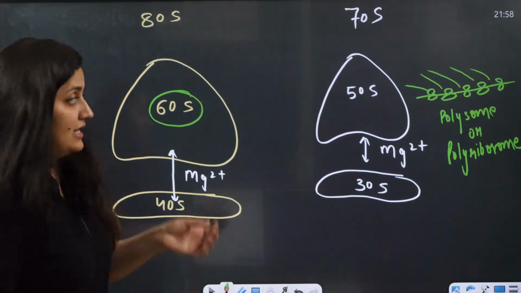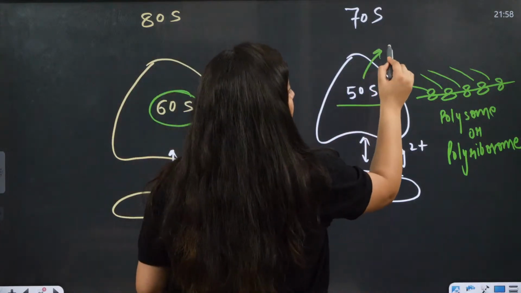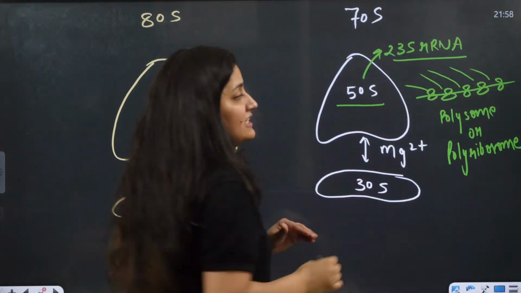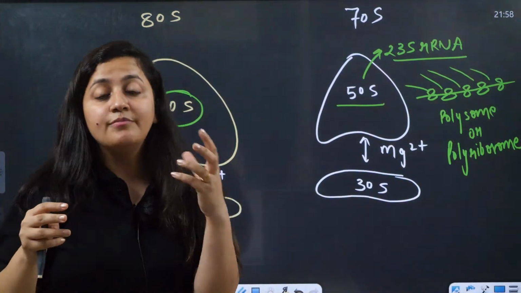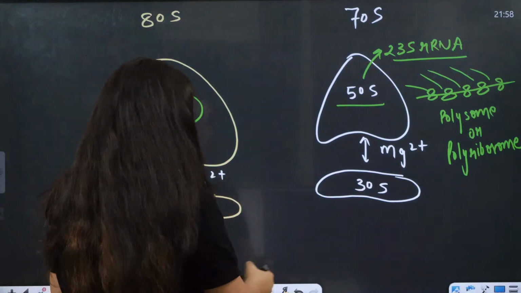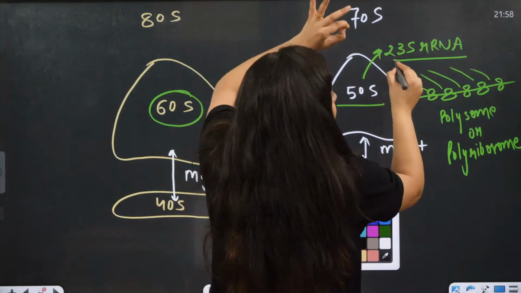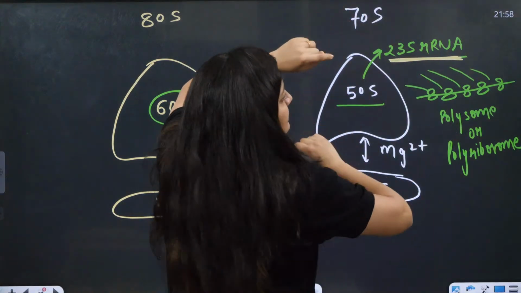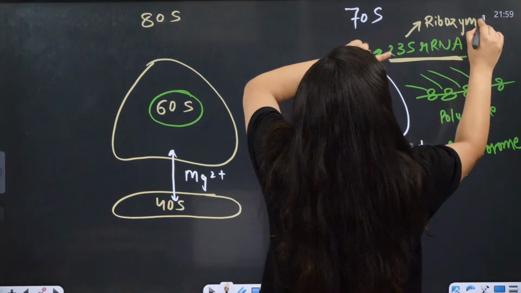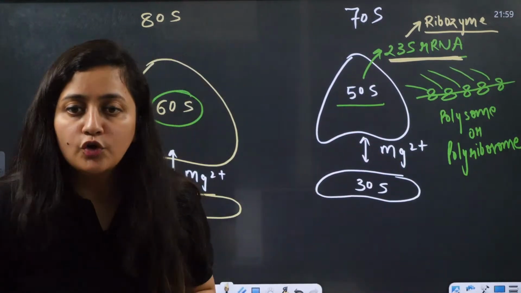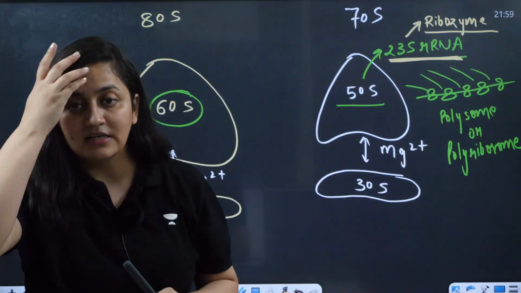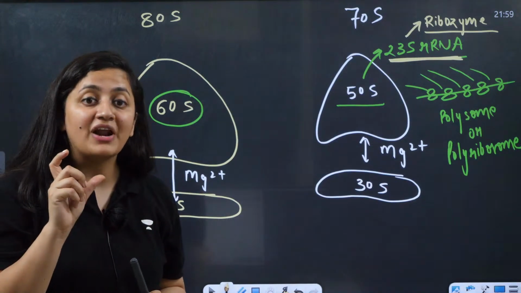The 60S, 50S, 40S are made up of different types of RNA. If I talk about the 50S, one is 23S ribosomal RNA. This 50S itself is made up of different types of ribosomal RNAs and ribosomal proteins. I am giving you the example of one ribosomal RNA, that is 23S. This 23S is also a ribozyme. Do you know the meaning of ribozyme? What is ribozyme? Anyone in the class?